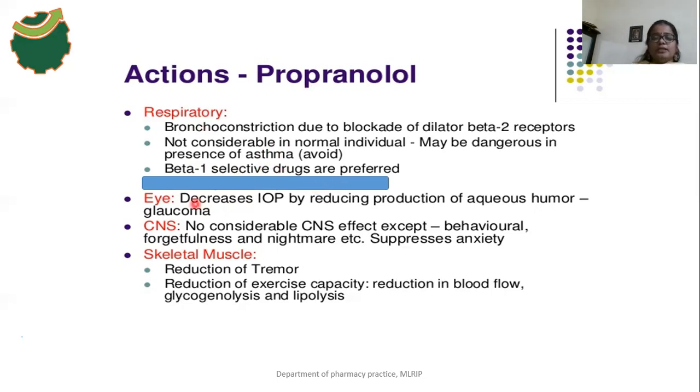Next, the effect on the eye. It decreases the intraocular pressure. Propranolol decreases the intraocular pressure by reducing the production of aqueous humor. That's why propranolol is used for the treatment of glaucoma. There is no effect on pupil size; it only decreases the production of aqueous humor and the intraocular pressure.